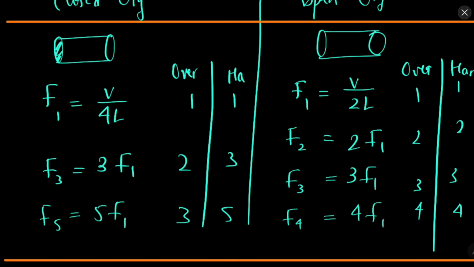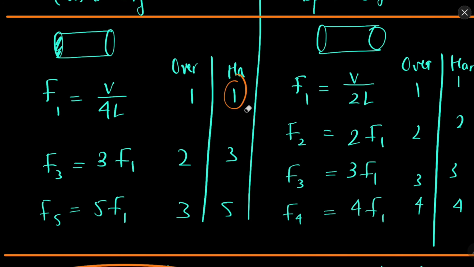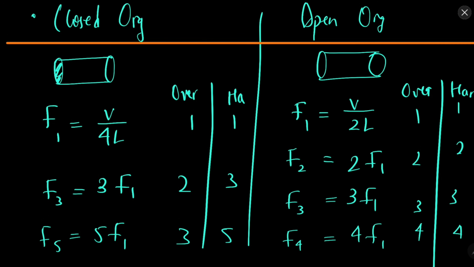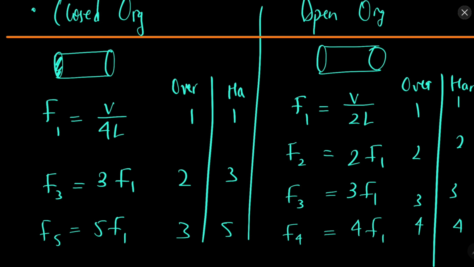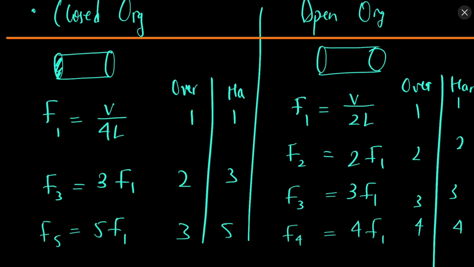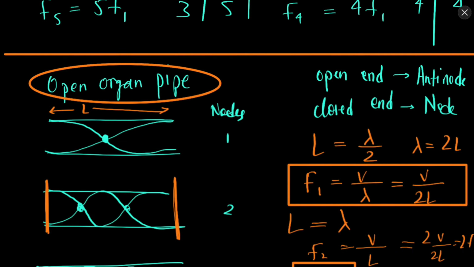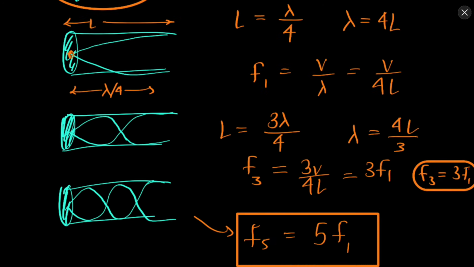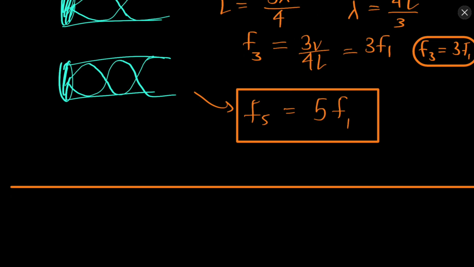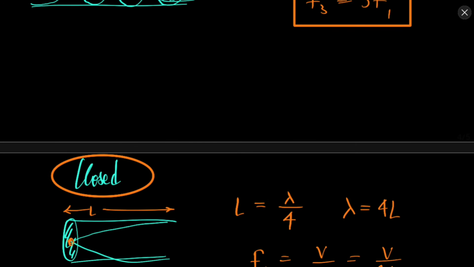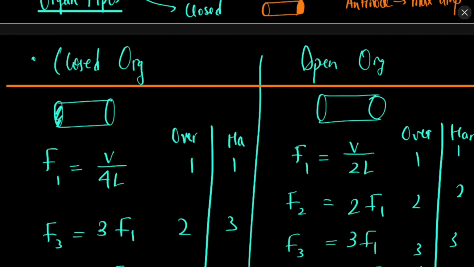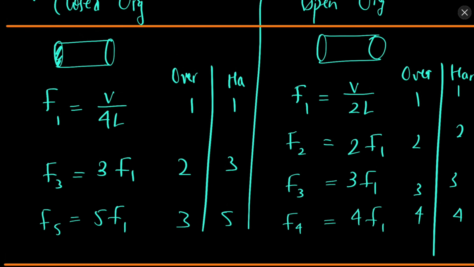But for harmonics, this is the fundamental, the basic harmonic. Now this is 3 times the fundamental, therefore this is the third harmonic. This is 5 times the fundamental, therefore it is the fifth harmonic. So in a closed organ pipe there will be first, third and fifth harmonics. There will be no even harmonics. So this is the closed and open organ pipe. Whenever these standing waves are produced because of the reflection of sound, in organ pipes these things are observed, and these are very important in music theory.